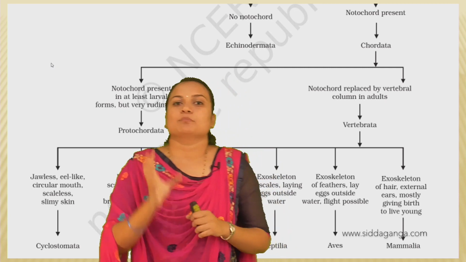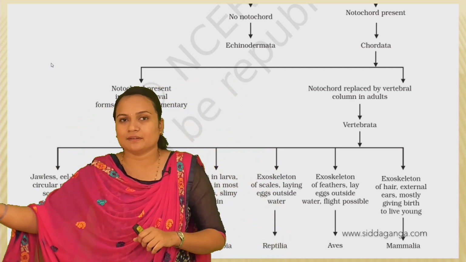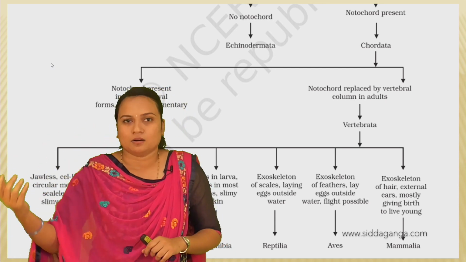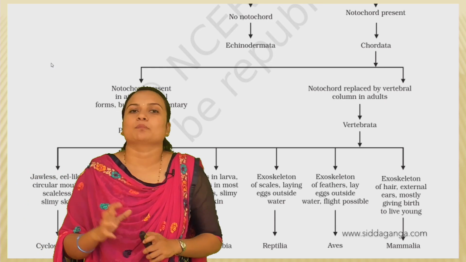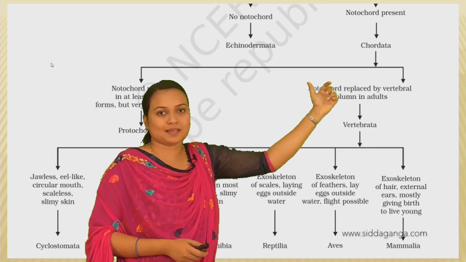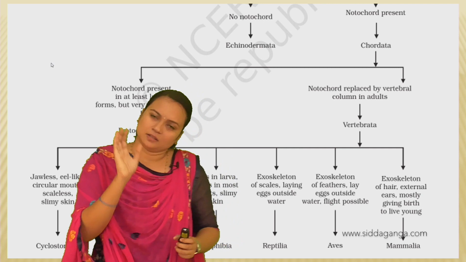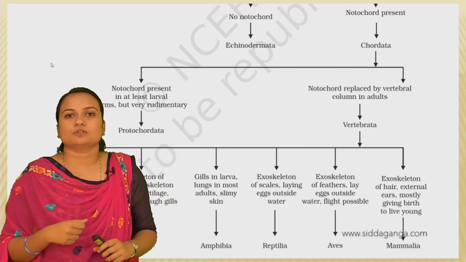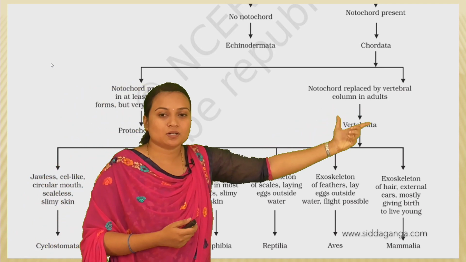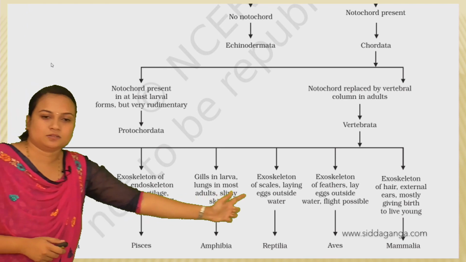The notochord will be present in the embryonic stage, but as the organism develops into an adult, this notochord is replaced by the vertebral column. The organisms which exhibit this character are grouped under Vertebrata. These organisms have a notochord and are vertebrates, and further these vertebrates are categorized based on these characters.